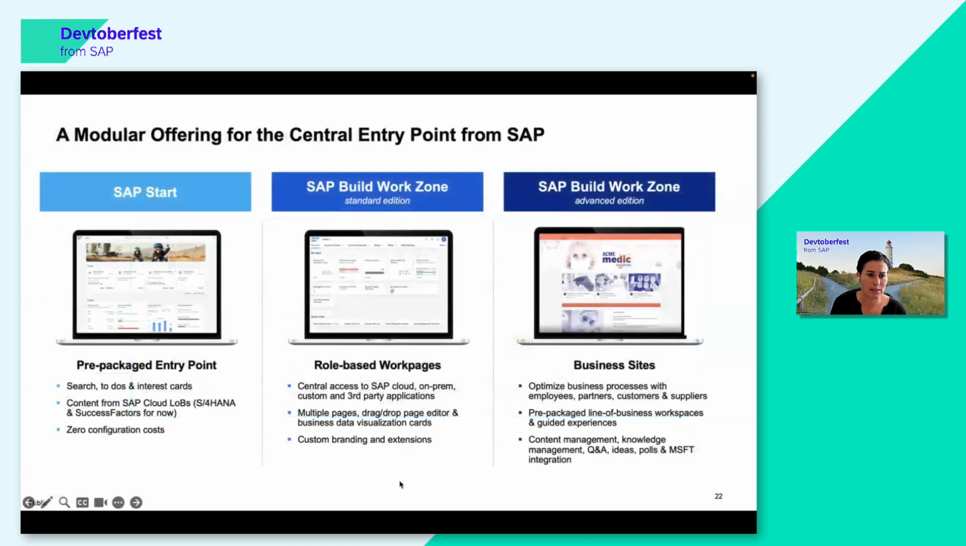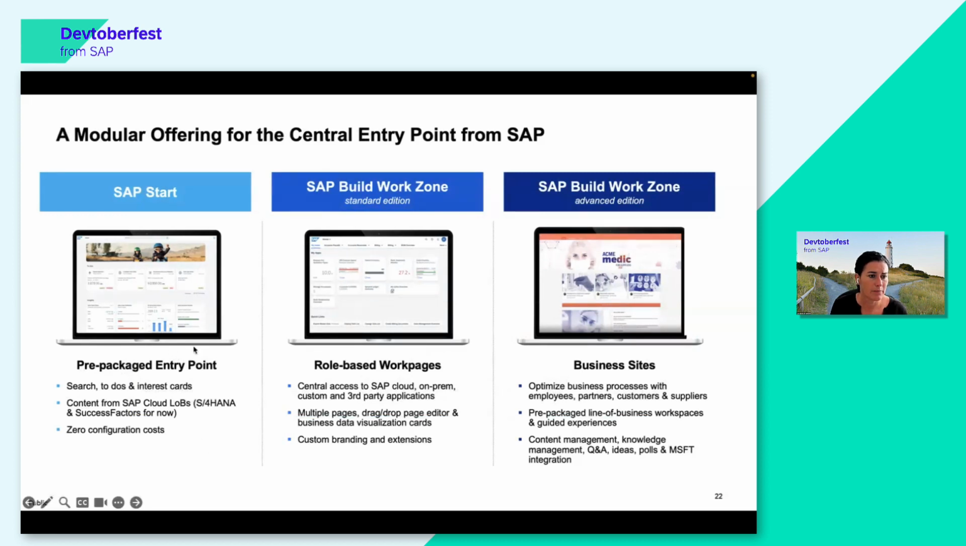So here, this slide actually summarizes what we just briefly touched upon. On the left, what we have here is SAP Start. This is actually the newest member of the WorkZone product family, and it's your central entry point to the SAP Cloud solutions. And the best part of it is that it actually comes for free, right? So there's zero configuration costs.